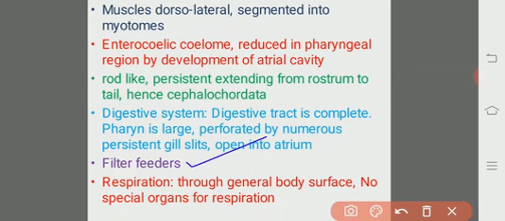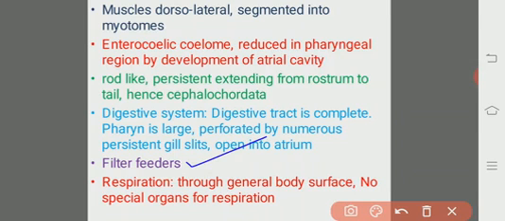While the water flows through the gill slits, the water is filtered by the gill slits, and they capture the small granules and small organisms which act like food material for the cephalochordates. While the water goes through the gill slits, they filter the entire water. They act like sieves, filter and capture the food material, and they live by that food material. That is filter feeding.